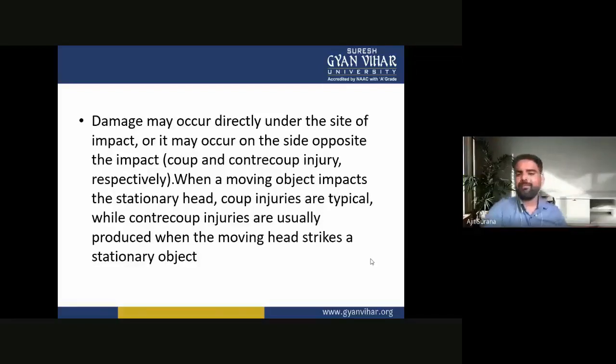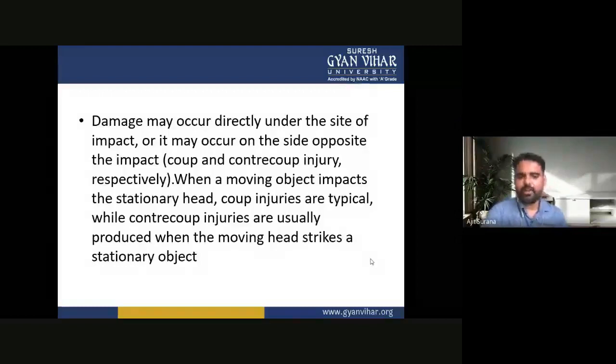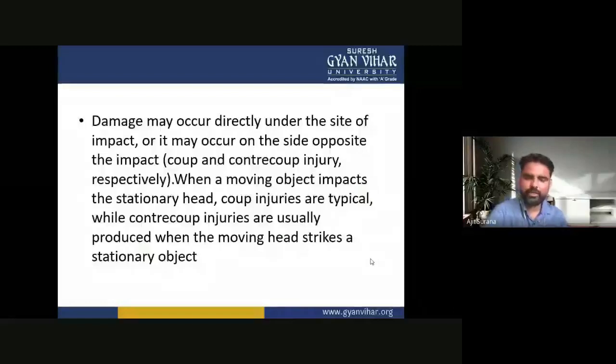So, damage may occur directly under the site of impact, or it may occur on the side opposite to the impact. They are called coup and contrecoup injuries, respectively. When a moving object impacts the stationary head, coup injuries are typical, while contrecoup injuries are usually produced when the moving head strikes a stationary object.